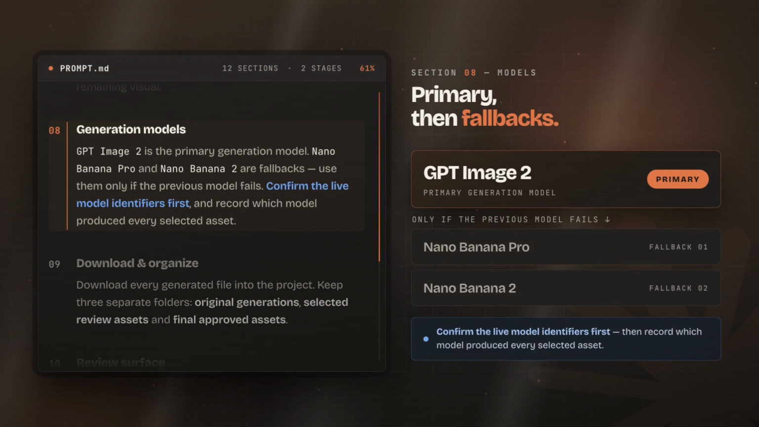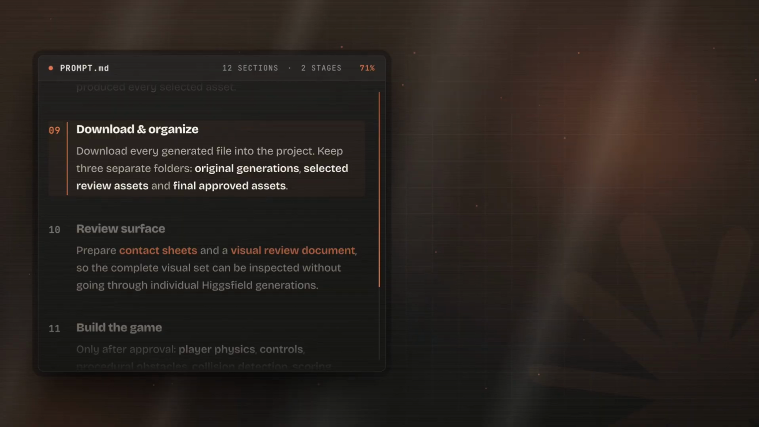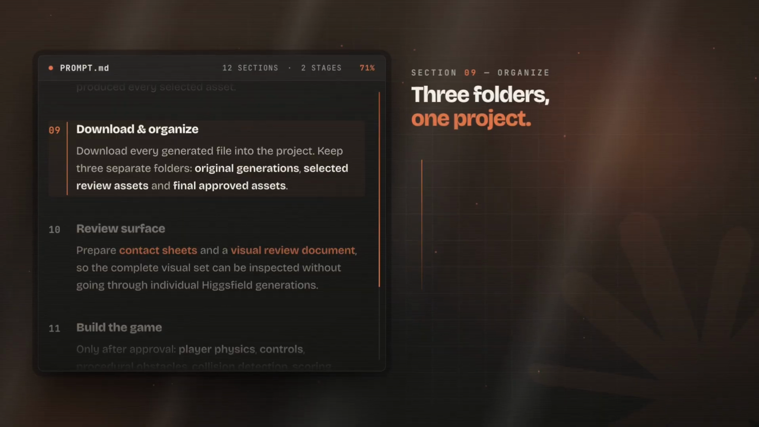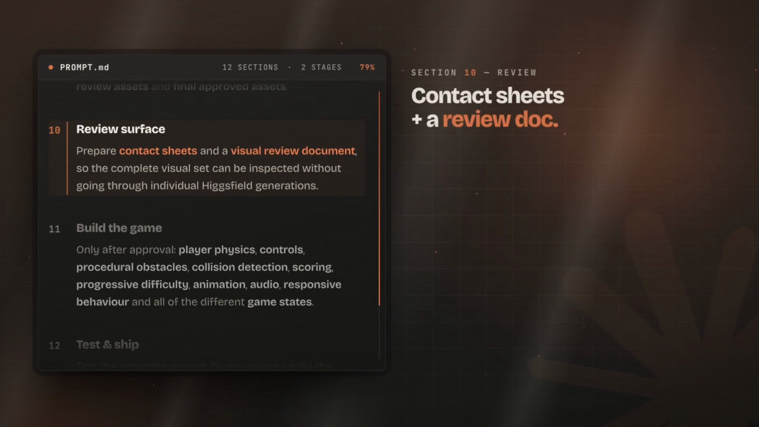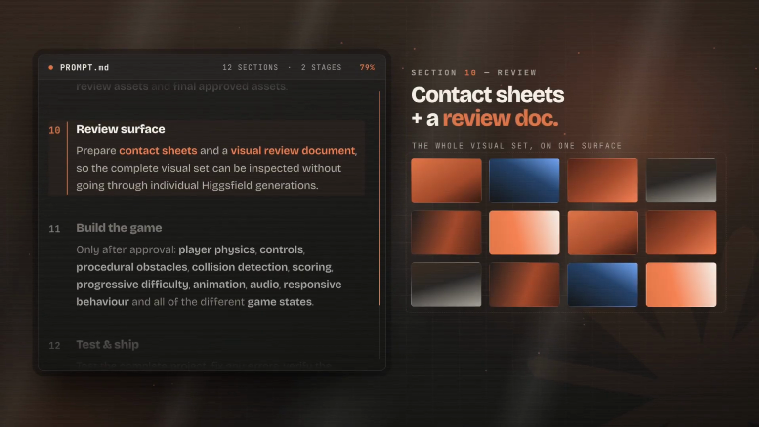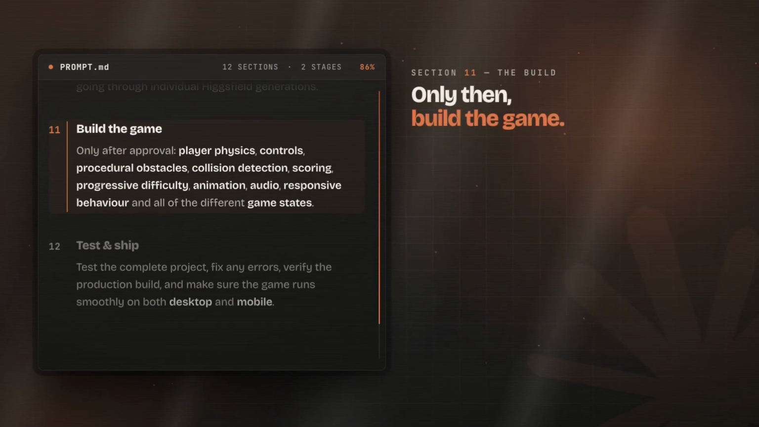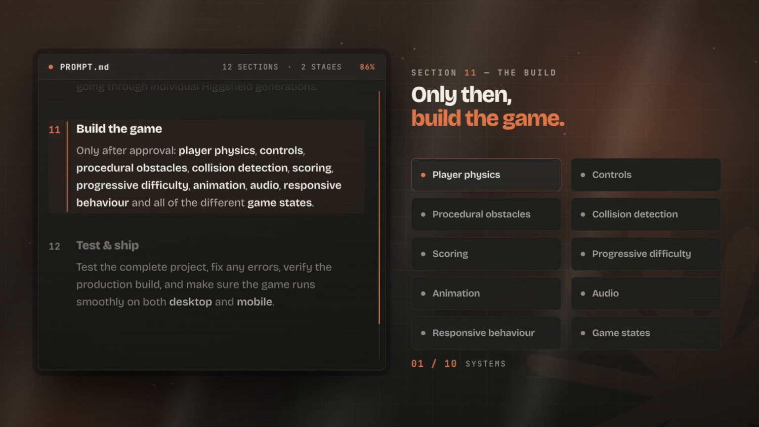Claude must confirm the live model identifiers first and record which model produced every selected asset. Every generated file also has to be downloaded and organized inside the project. The prompt separates the original generations, the selected review assets, and the final approved assets into different folders. Then, Claude prepares contact sheets and a visual review document, making it easy to inspect the complete visual set without going through individual Higgsfield generations. Only after I approve those visuals can Claude begin the second stage and build the actual game.